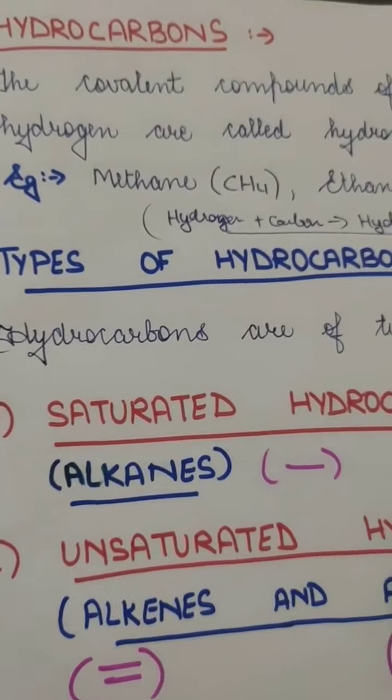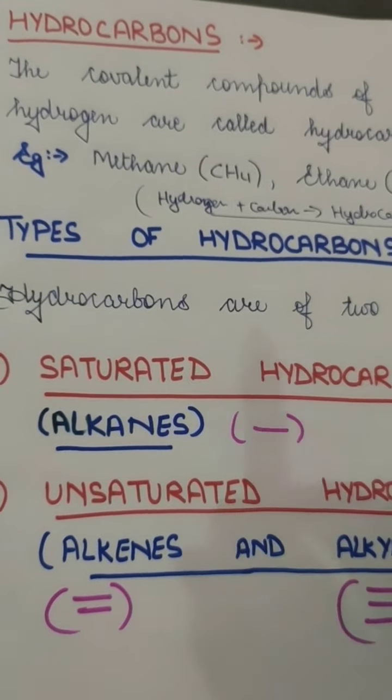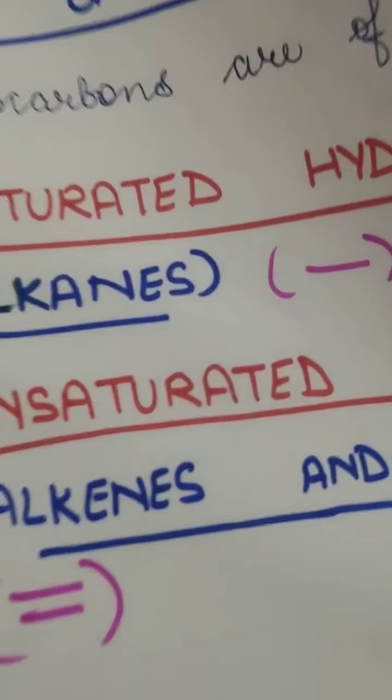So hydrocarbons are basically of two categories. If we discuss hydrocarbons, it is of two major types. One is aliphatic and the other one is cyclic.